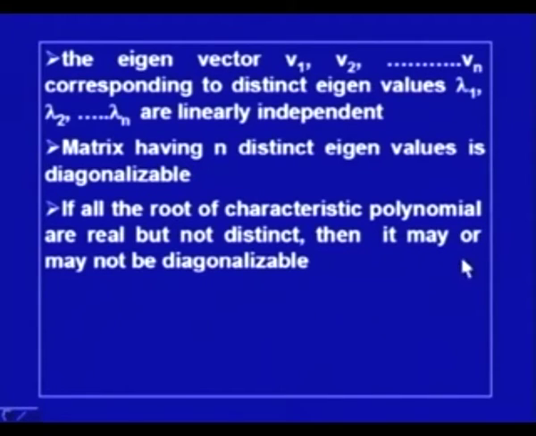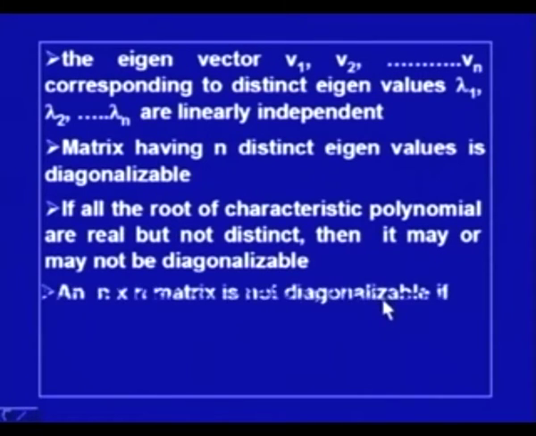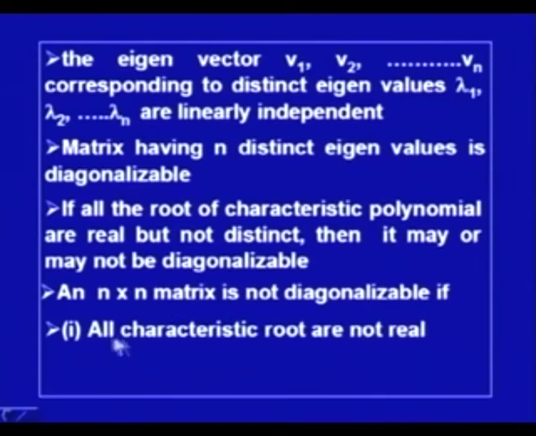Like in one example I have shown that it cannot be diagonalized, while in another example the matrix can be diagonalized. Now, we say that an n by n matrix is not diagonalizable if all characteristic roots are not real.